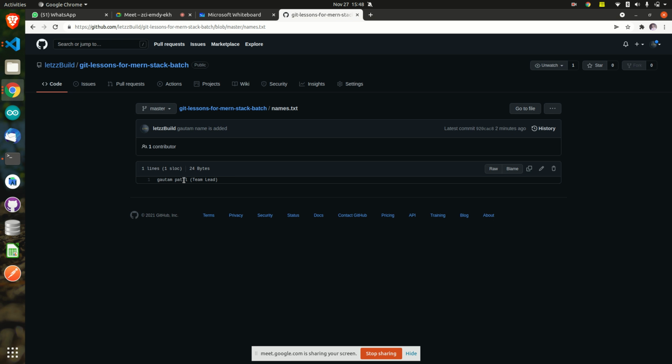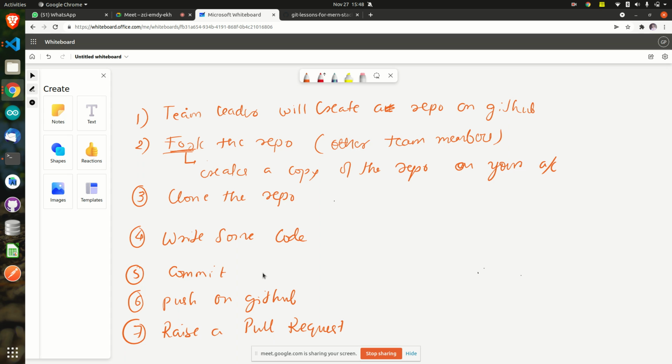In that one file, even he will be writing code, even you will be writing code. So only one project will be there, no? Or will you create four projects on your accounts? Four projects will not be created. Only one project will be there, but that one project's program will be written by four people. Got this point? There will be only one repository.